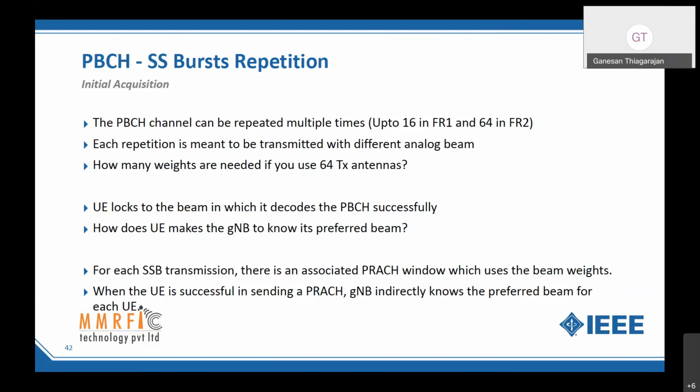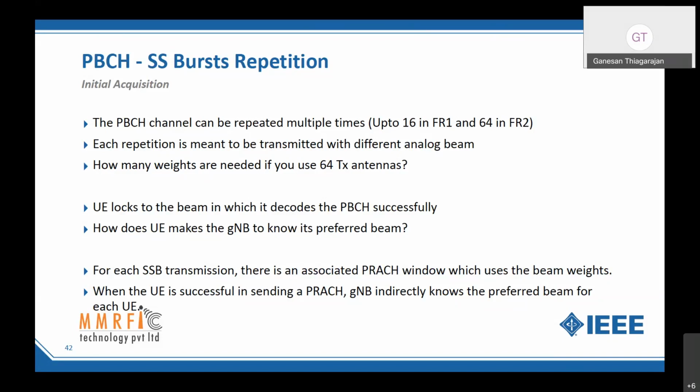Okay. Now the UE locks to the beam in which it decodes the PBCH successfully. And how it makes the base station know is the catch. For every SSB transmission on a particular beam, there is an associated PRACH window which the mobile can use. So what the base station will make sure is that if I use beam 1 weight for SSB1, it will use the same weight for PRACH1.